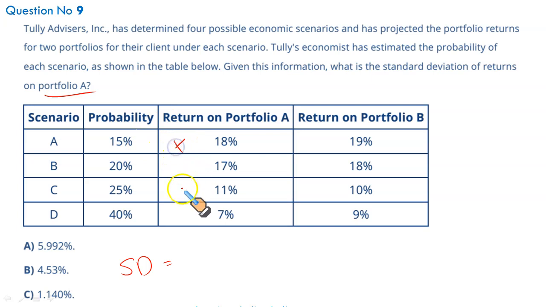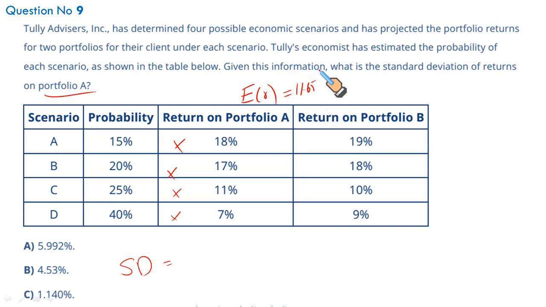15% of 18%, 20% of 17, 25% of 11, and 40% of 17. This will give you the expected value of return, and doing this all will give you 11.65. Straightforward computation and their addition.